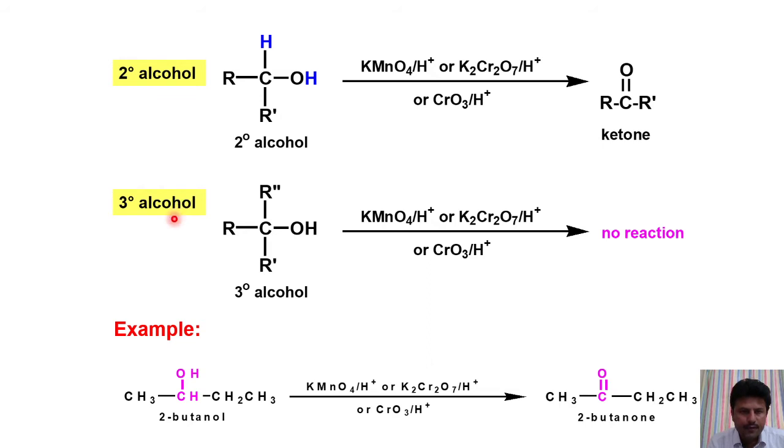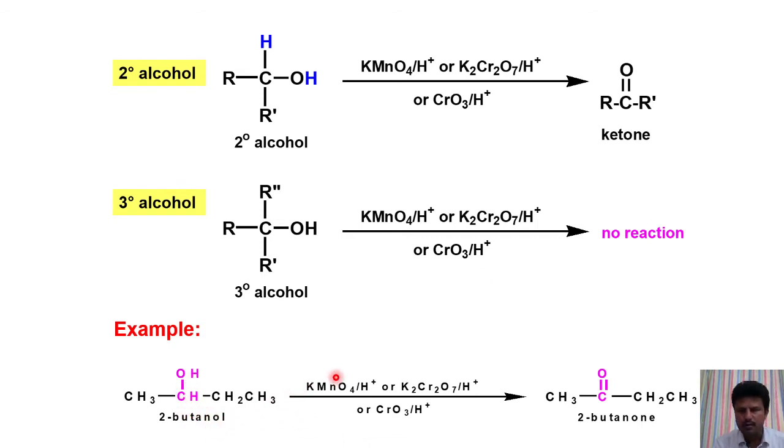In the case of tertiary alcohol, when reacted with KMnO4 or K2Cr2O7, it will not react. To be involved in the reaction, the carbon must have a minimum of one hydrogen atom. If the carbon has at least one hydrogen atom, then that alcohol will readily involve in chemical reactions. Since in tertiary alcohol the central carbon does not contain any hydrogen, it does not undergo oxidation or further oxidation reaction.